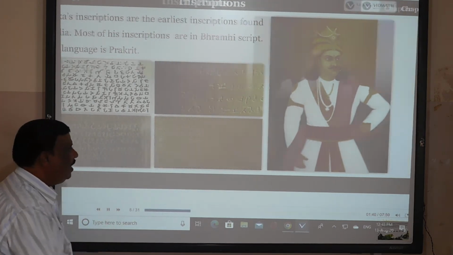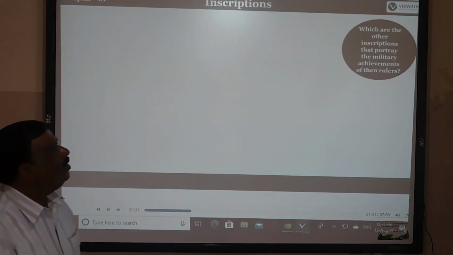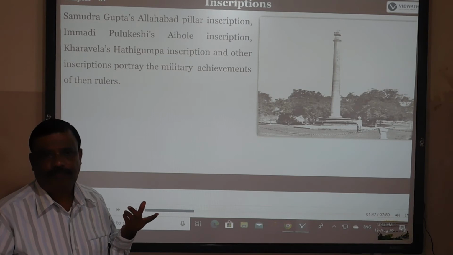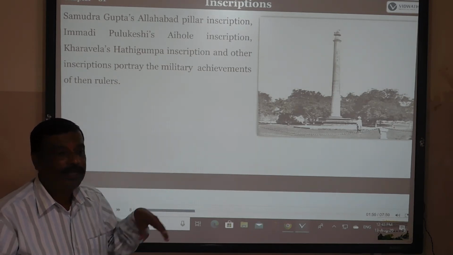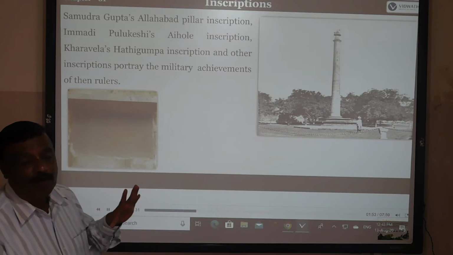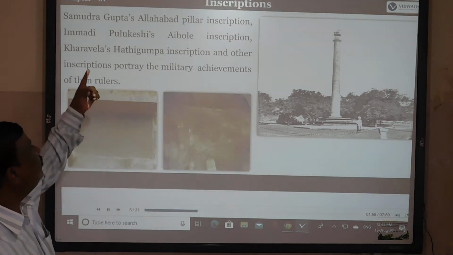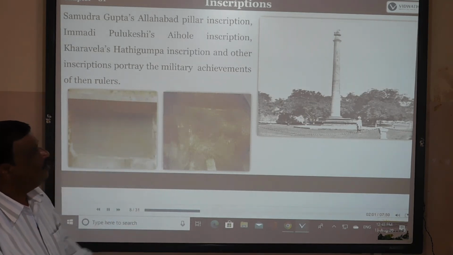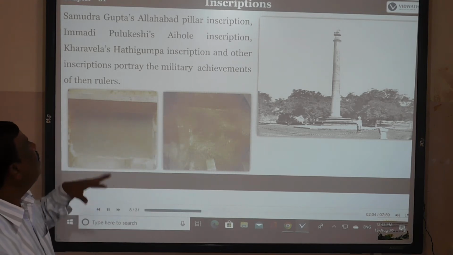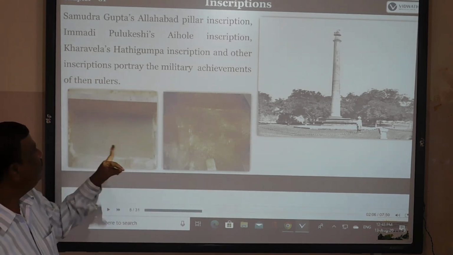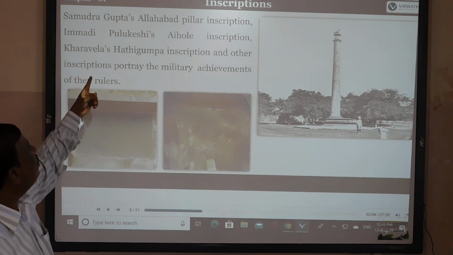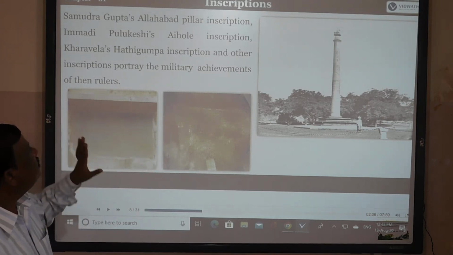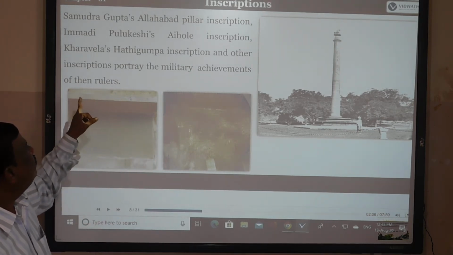That was also a very important inscription. See, which are the other inscriptions that portray the military achievements of the rulers? Samudragupta's very important inscription, the Allahabad pillar inscription, and Pulakesi's Aihole inscription, and Kharavela's Hatigumpha inscription, and other inscriptions portray the military achievements of the rulers.